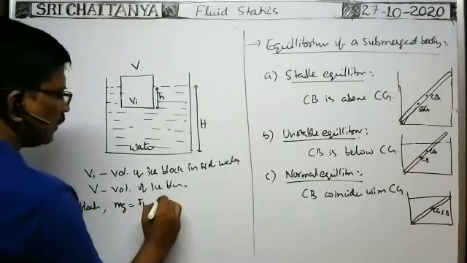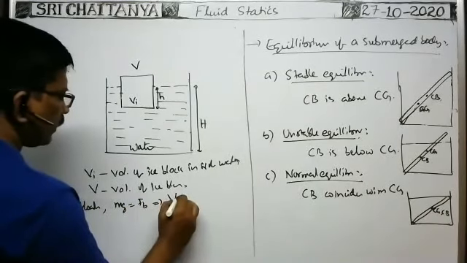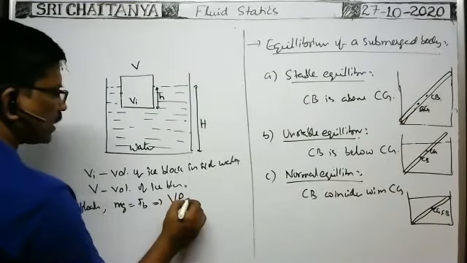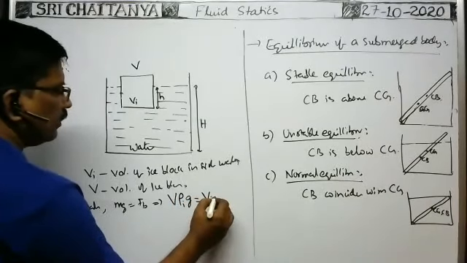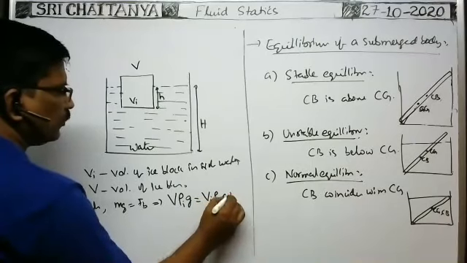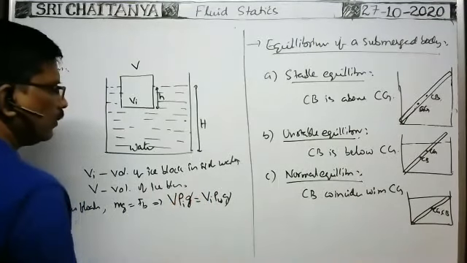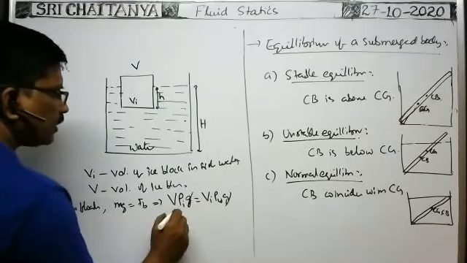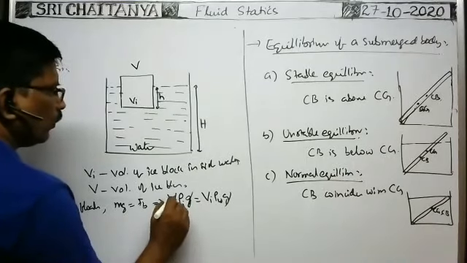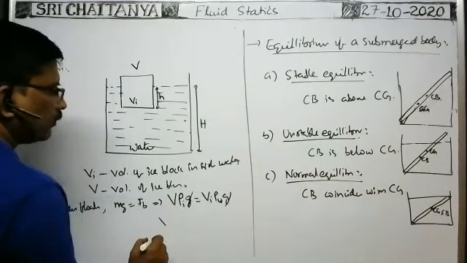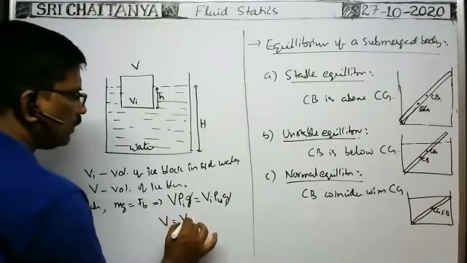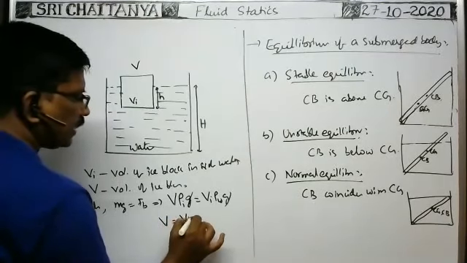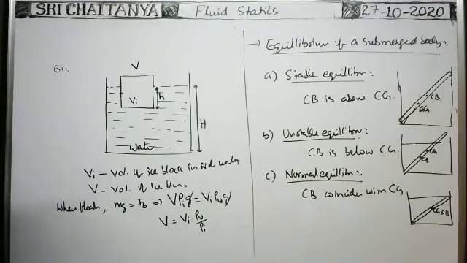Weight of the ice block means volume of the ice block into density of the ice gives mass of the ice block into g. Buoyant force means volume of the ice block inside the liquid into density of the water into g. The g cancels. Then the volume of the ice block equals the volume inside the liquid into density of water by density of ice.